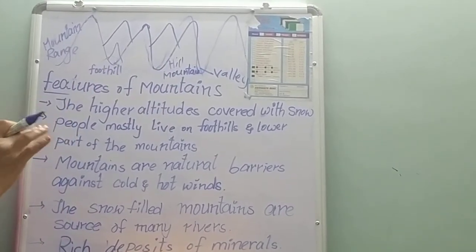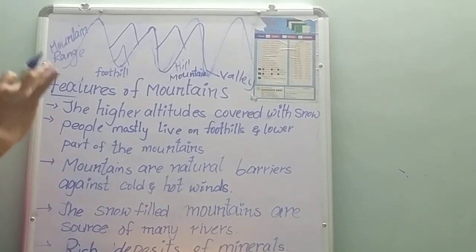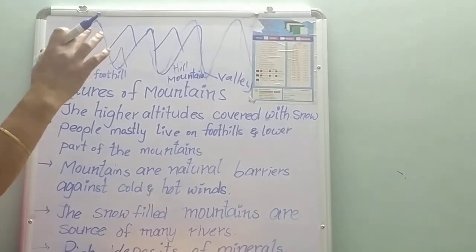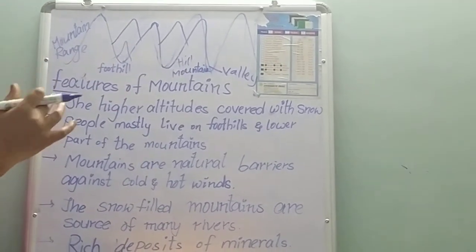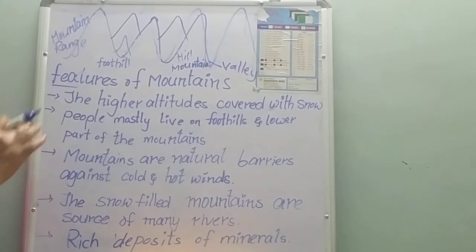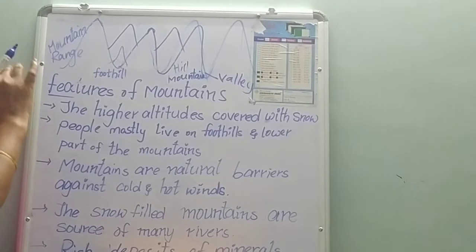If the height is less than 600 meters, that is called a hill. If the height is more than 600 meters, we will call it mountains. If it is less than 600 meters, those are called hills. So, examples for the mountain range.